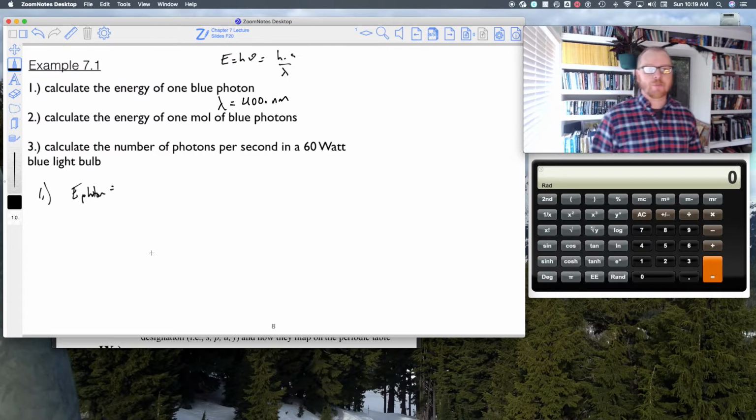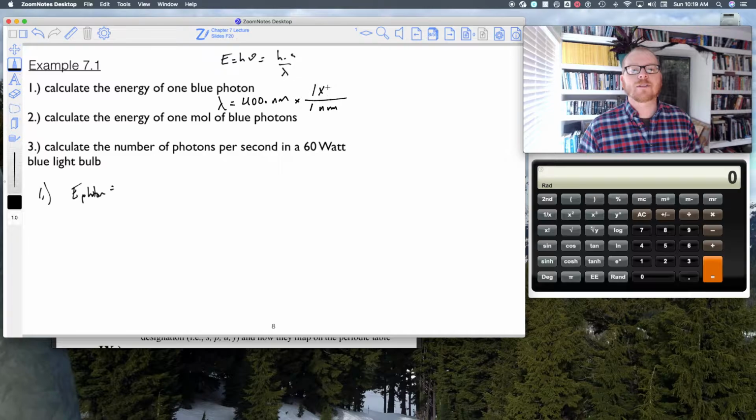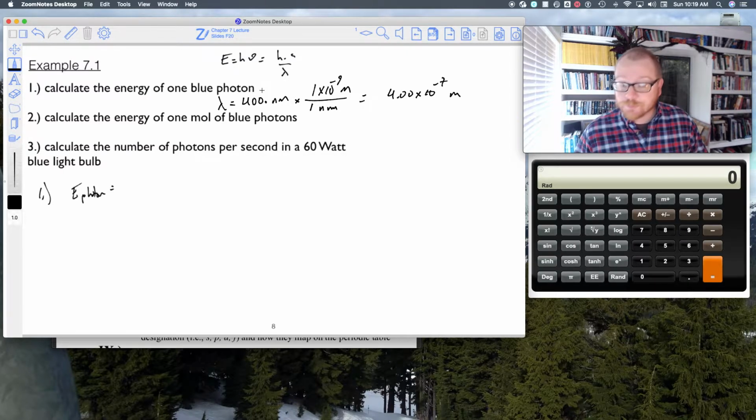So here's how we do this calculation now. Because I have lambda, I'm going to choose the h times c divided by wavelength, okay? And I also know that I have to get this nanometers into meters to use this equation. So I'm going to say in 1 nanometer, there's 1 times 10 to the minus 9 meters, okay? Very quickly, I'm pretty good at doing this, but I understand if you need more practice. This is going to be 4.00 times 10 to the minus 7 meters. All I did was, because this is 4 times 10 to the positive 2, and this is 1 times 10 to the minus 9, I just subtracted the exponents.